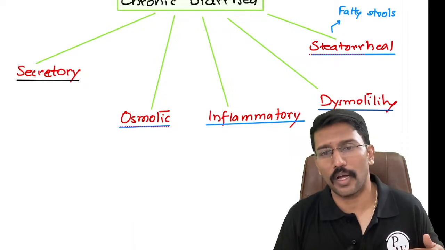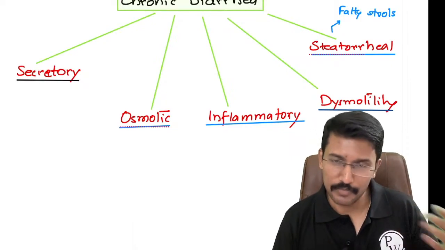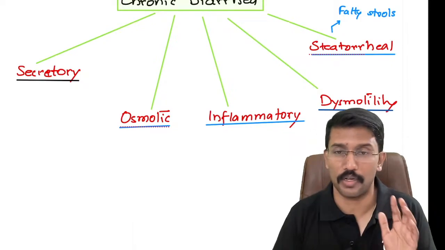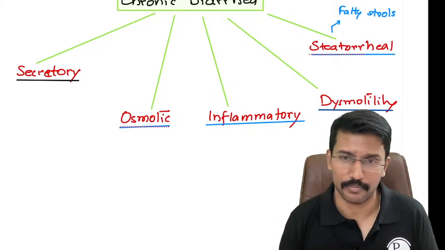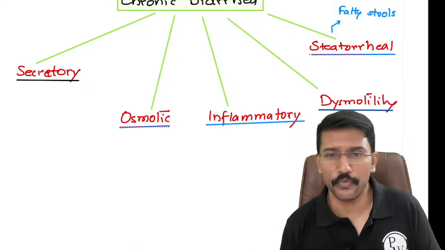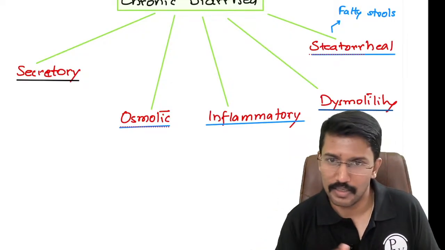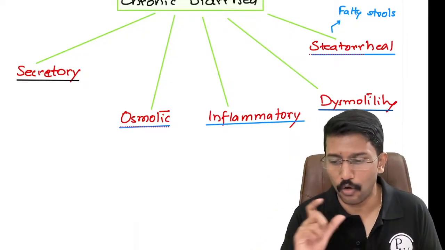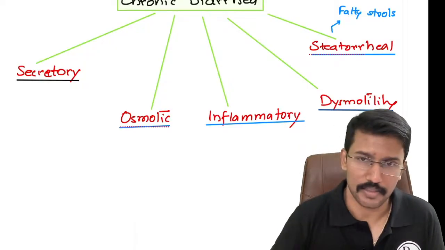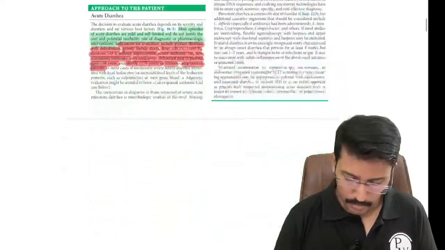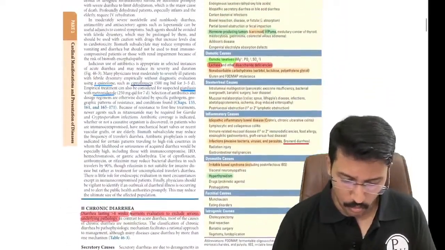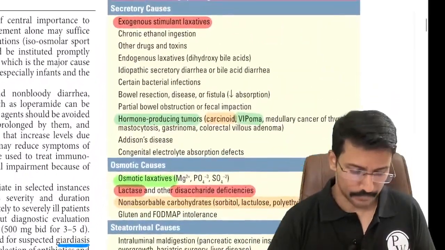So, when you have loose stools or increased frequency of stools with the stool quantity more than 200 grams per day, when you are on a Western diet, we call it diarrhea. But diarrhea along with blood in stool, we call it dysentery. Clear? Okay, so now Harrison gives a small table for us to understand the causes of chronic diarrhea.